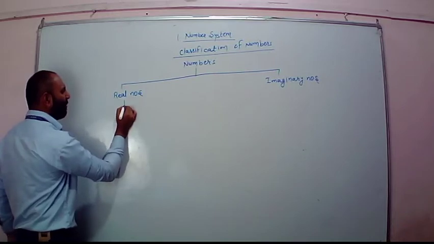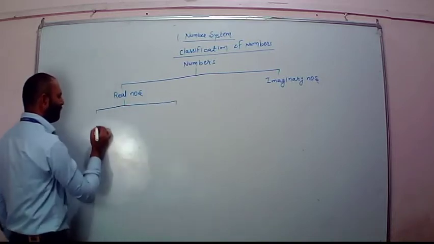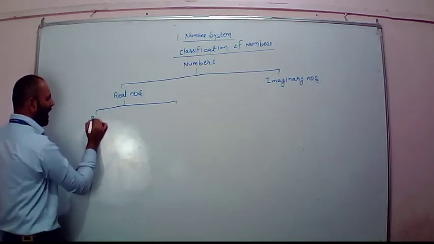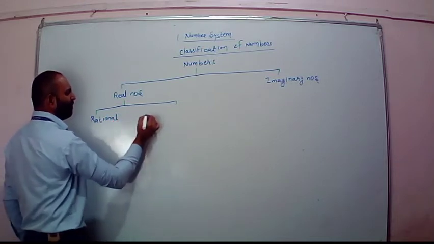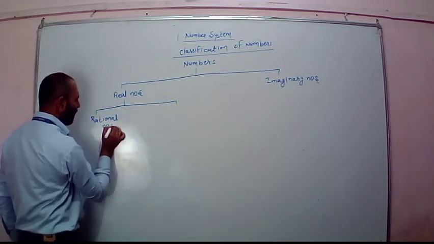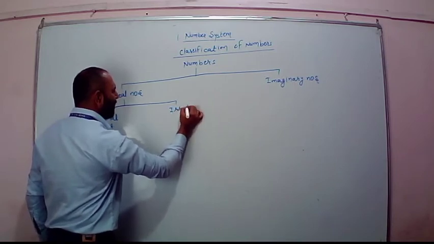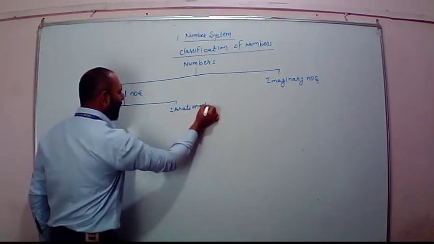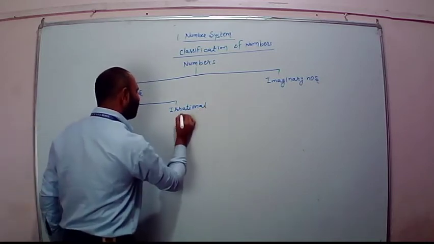Now, real numbers can be further classified as rational numbers or irrational numbers. All the definition parts are there that I will discuss with you.